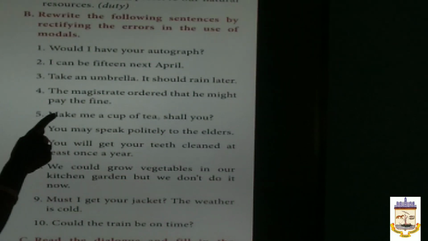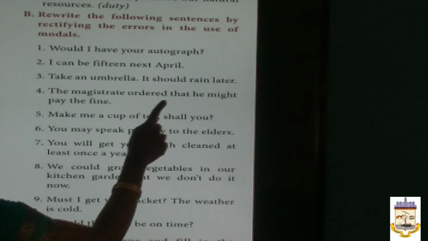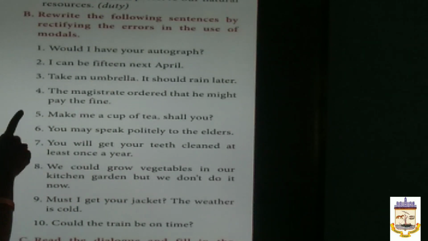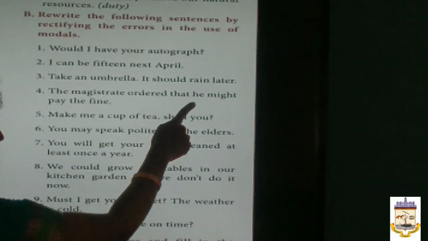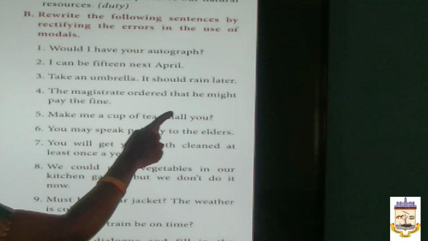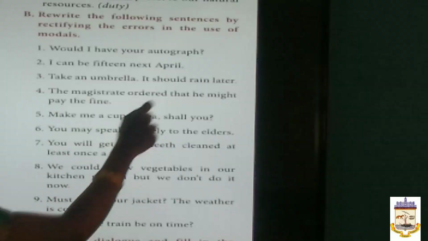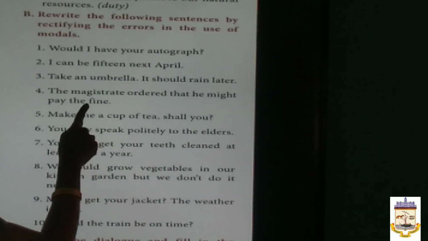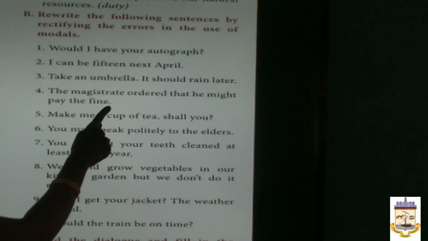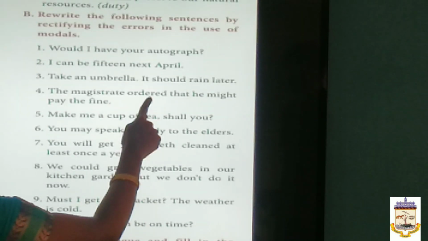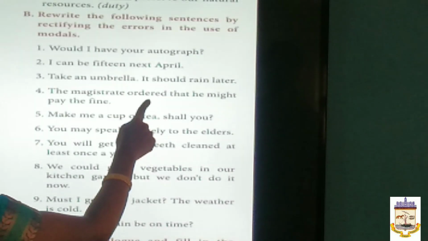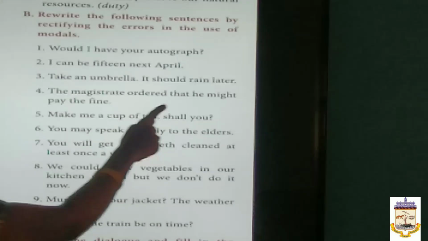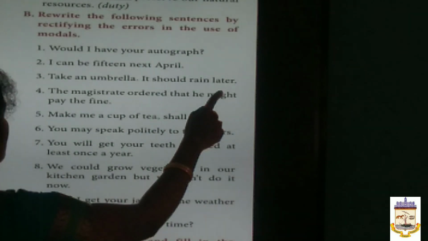The magistrate ordered that he might pay the fine. Here, might is wrong. Instead of might, he must pay the fine, because in this sentence, there is a word ordered. The magistrate ordered. So, for orders, we have to use the modal must.